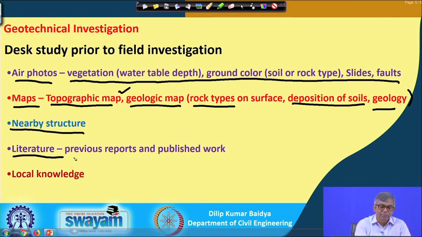Literature, that means previous reports and published work. Sometimes people will have carried out investigations on failures and so on. Sometimes they will be available in the literature as case histories, and if you get these, sometimes it will be helpful in taking some decision.